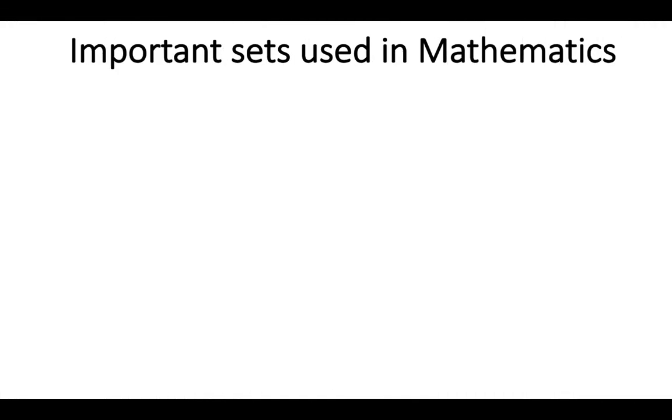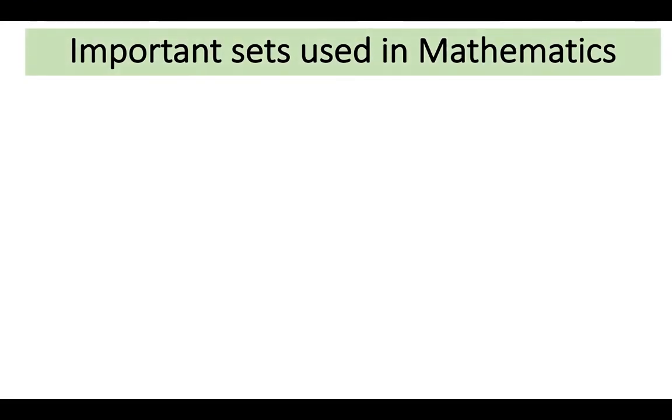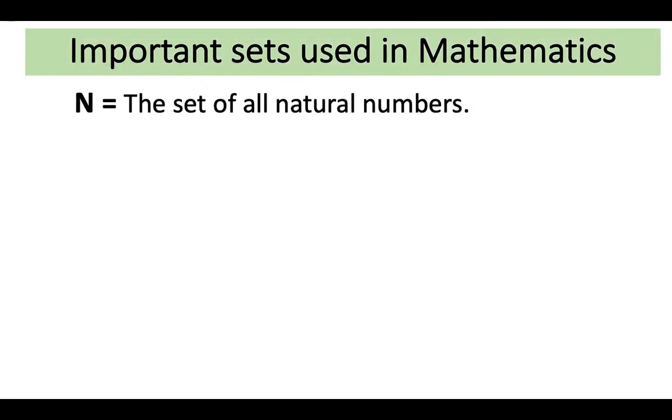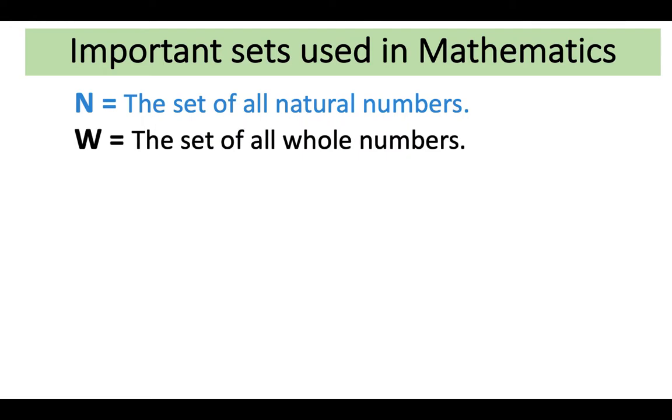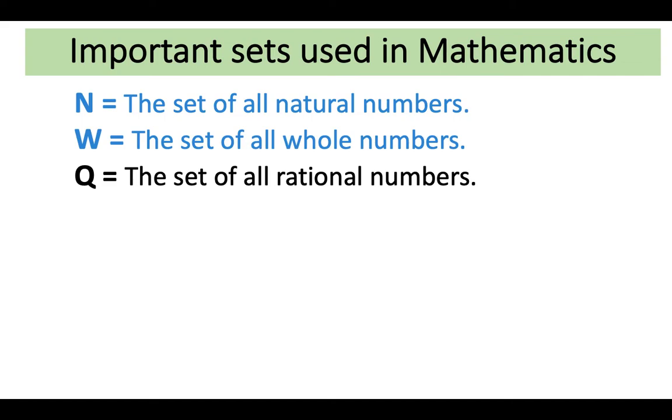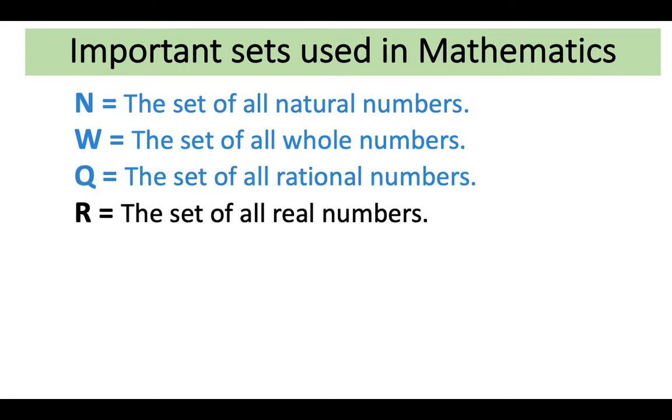Let us now look at some important sets that are used in mathematics. Capital N is used to denote the set of all natural numbers. Natural numbers start from 1, 2, 3, and so on. Capital W is used to denote the set of all whole numbers. Capital Q is the set of all rational numbers. Capital R is the set of all real numbers.